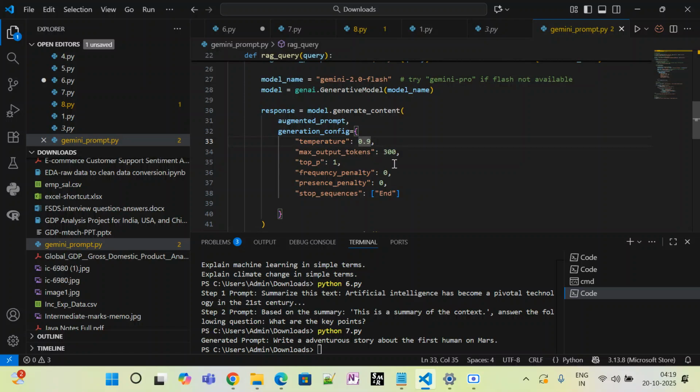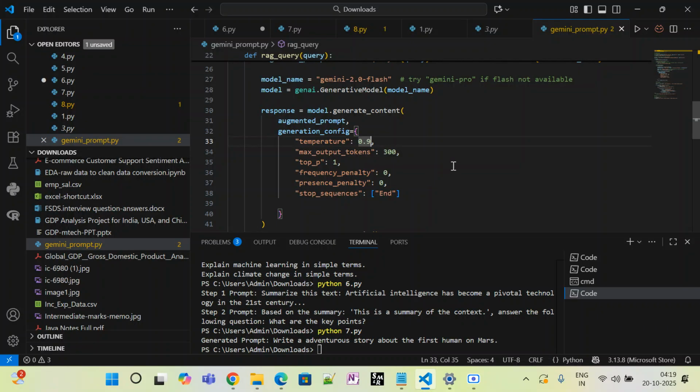For maximum output I have set 300 tokens, and top P is another parameter, a threshold value which we have set. It works like top P, the nucleus sampling, which filters the tokens and considers the generation subsets, right?